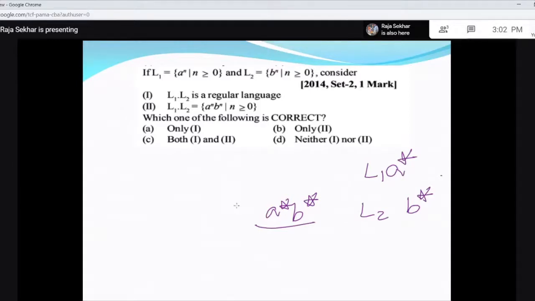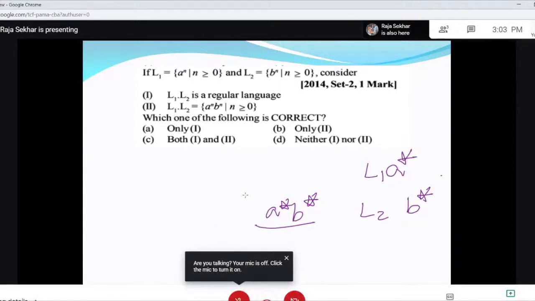That means there are infinite patterns, an infinite number of a's you need to remember, so that the number can be compared with the number of b's which follow the a's. So you cannot design an FA. Even if you want, you can use the pumping lemma, where you assume that n is the constant used. So you can prove that L1 L2 is not regular. So our answer is A. Only one is regular. So only one is correct, the other one is not correct. Right?